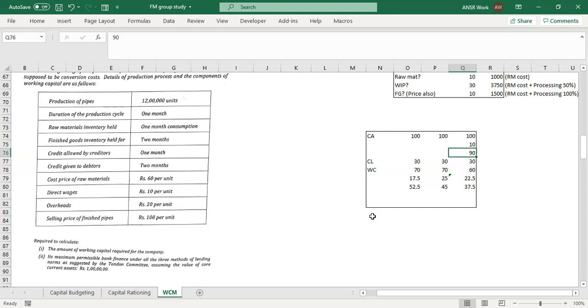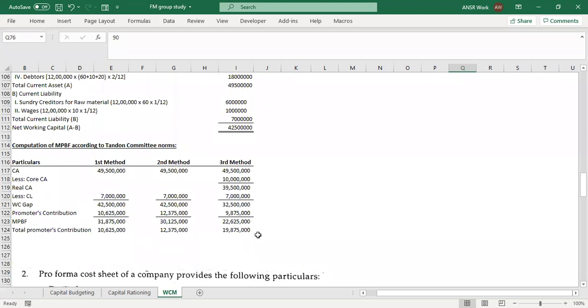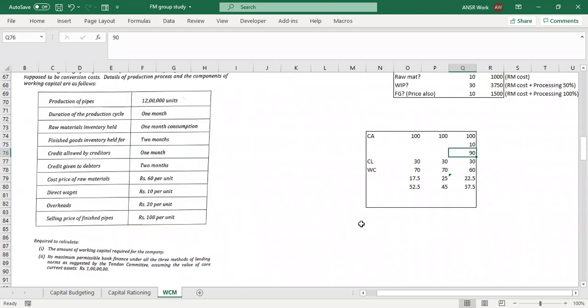In the third one, they are calculating 25% of the balance amount of current assets when the core current assets are deducted. And that name that they give to that is called real current asset. They call it real current asset, the balance amount of 90 rupees. Is that okay, everybody? Any doubts?